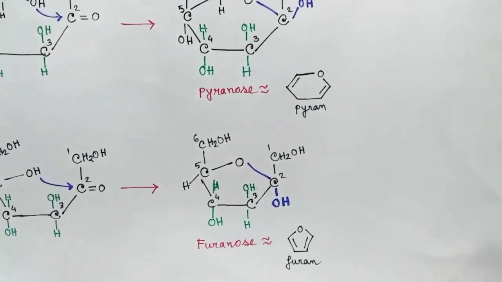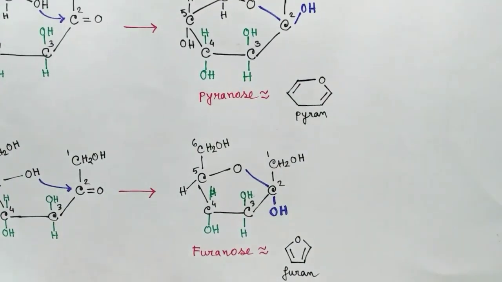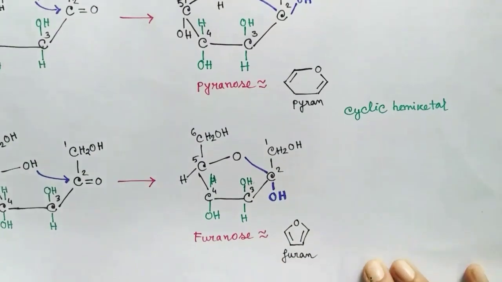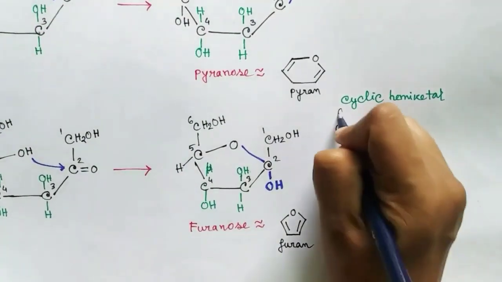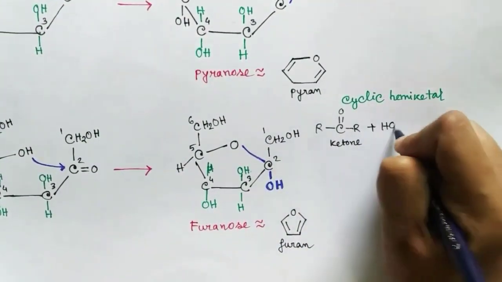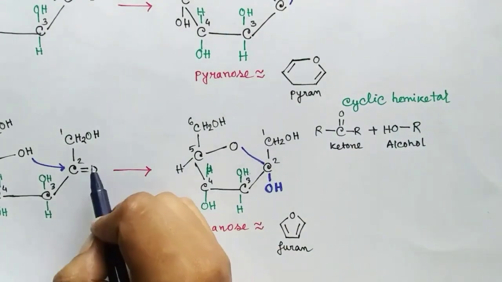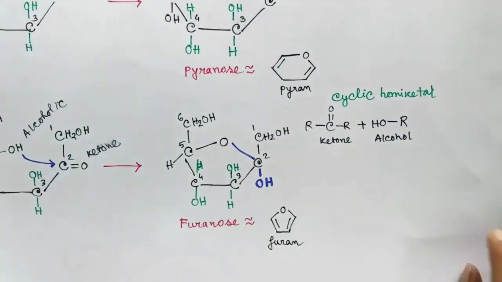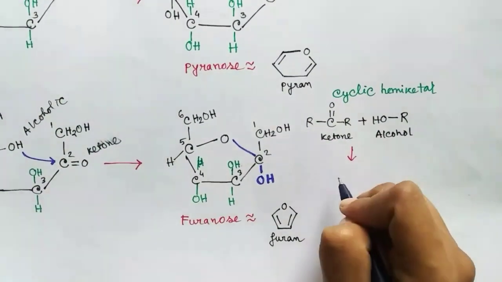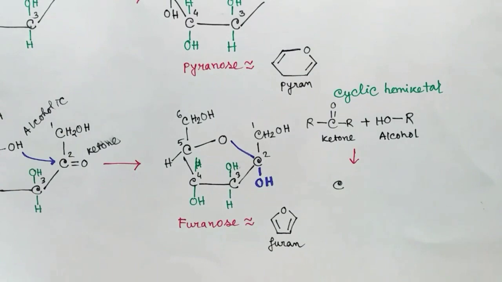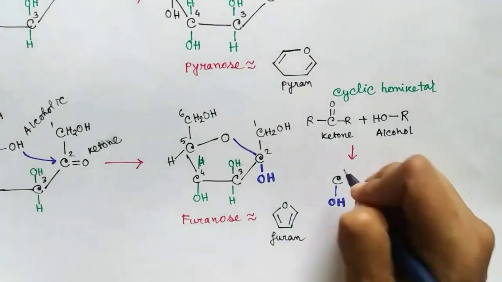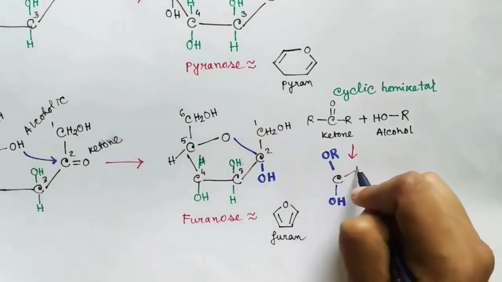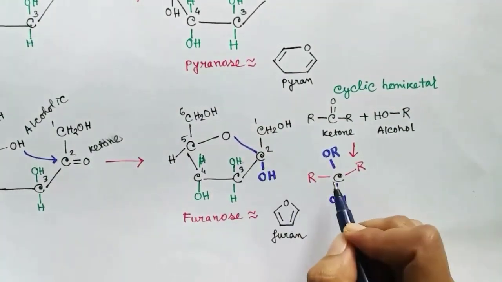In this case, hemiketal formation occurs because the functional group of fructose is a ketone. So what is hemiketal? When a ketone group reacts with an alcoholic group, it forms hemiketal. So it is the ketone and it is the alcoholic group. So when they are reacting, hemiketal formation occurs. And the hemiketal carbon is the carbon which was carrying the ketone group. So the hemiketal looks something like this, which is quite similar in the ring.